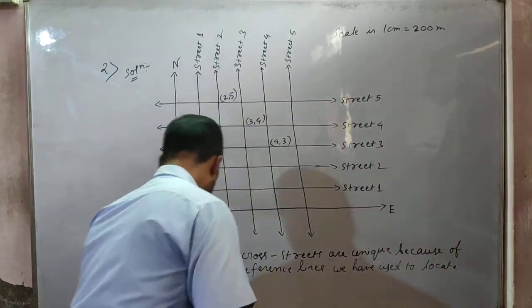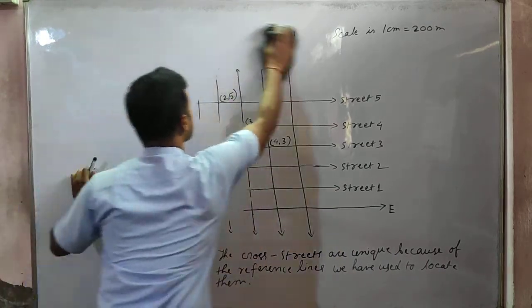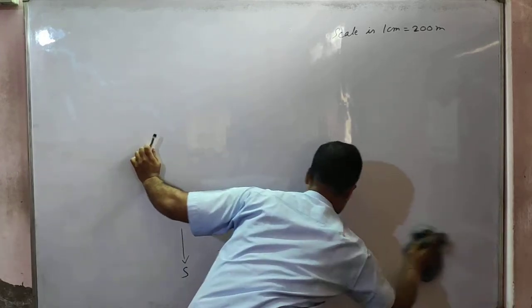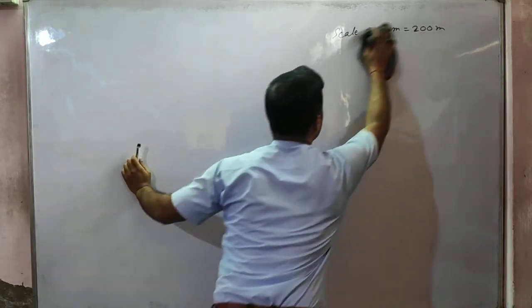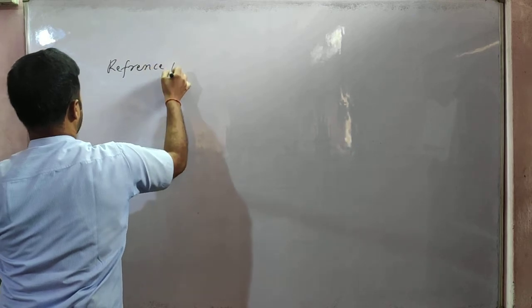Okay, so we can write reference point like this. Reference point.